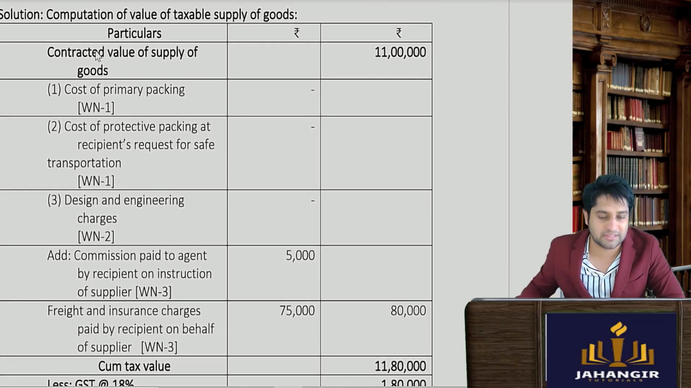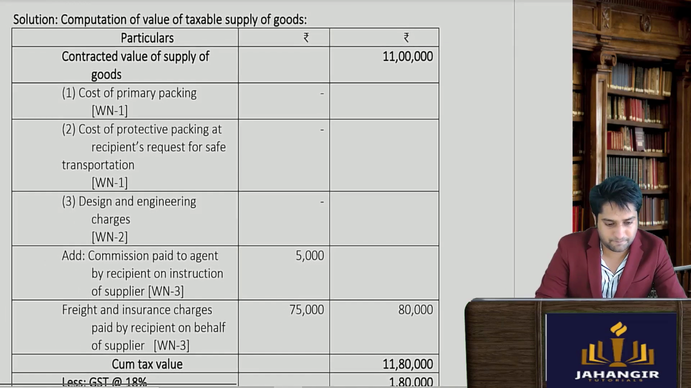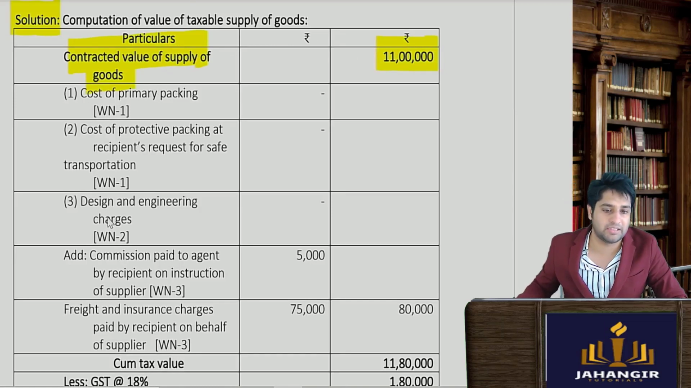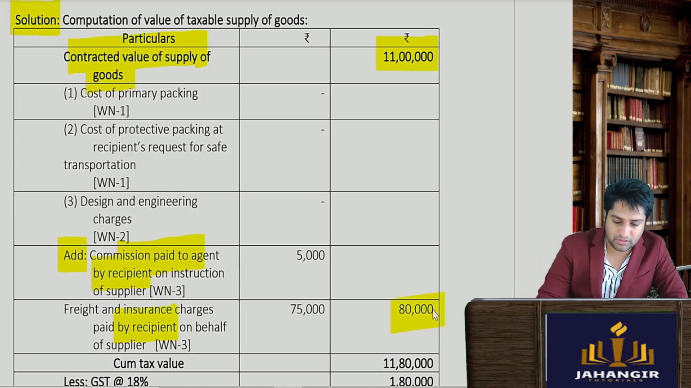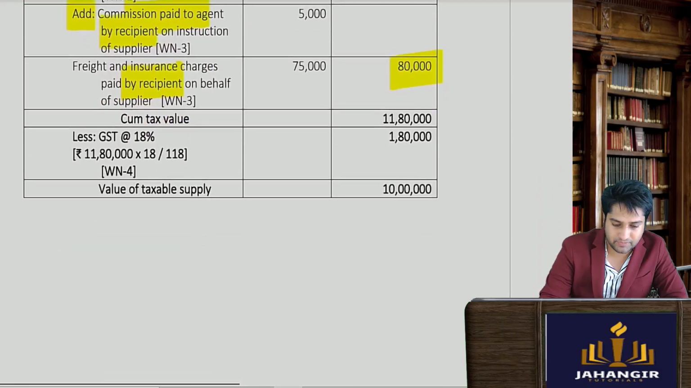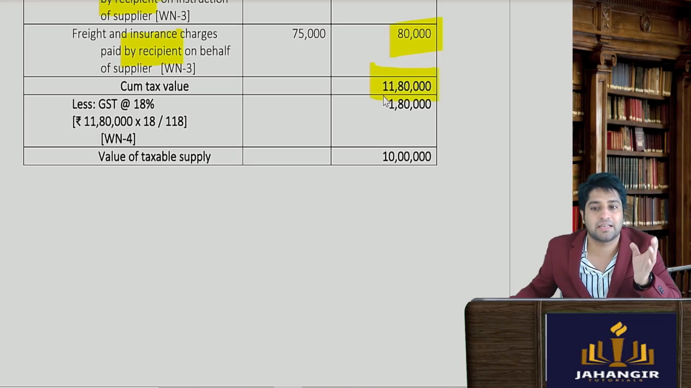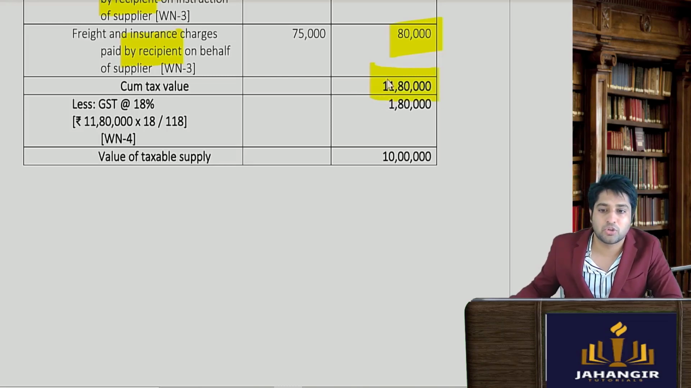So this is the solution. The contracted value given was 11 lakhs. It correctly included all these things, but it had not included the commission paid to the agent by the recipient, and it had also not included freight charges which were paid by the recipient. So we'll include it and we'll come to know the cum value, that is the value including GST, is how much? 11,80,000.